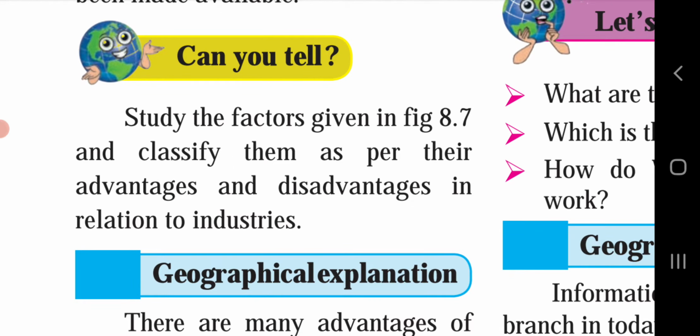Can you tell? Study the factors given in figure 8.7 and classify them as per their advantages and disadvantages in relation to industries. Okay, this is 8.7.